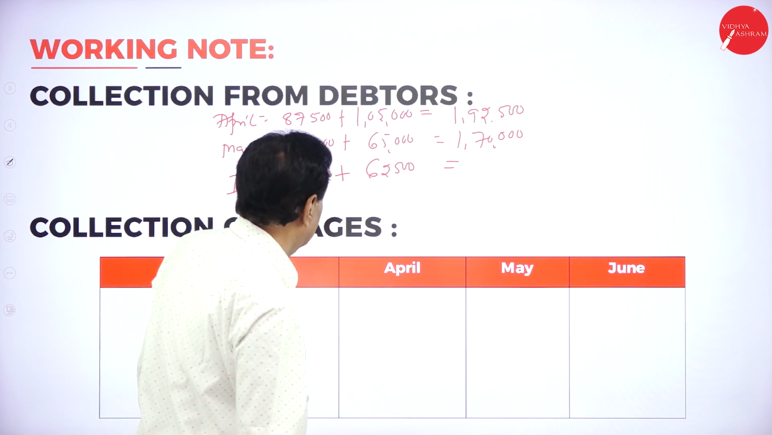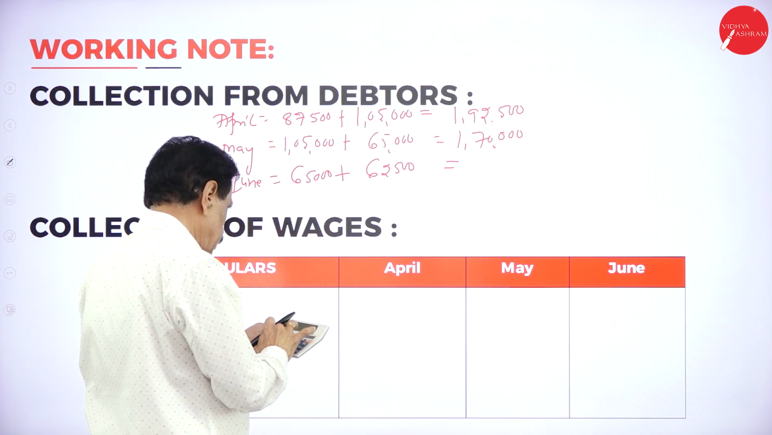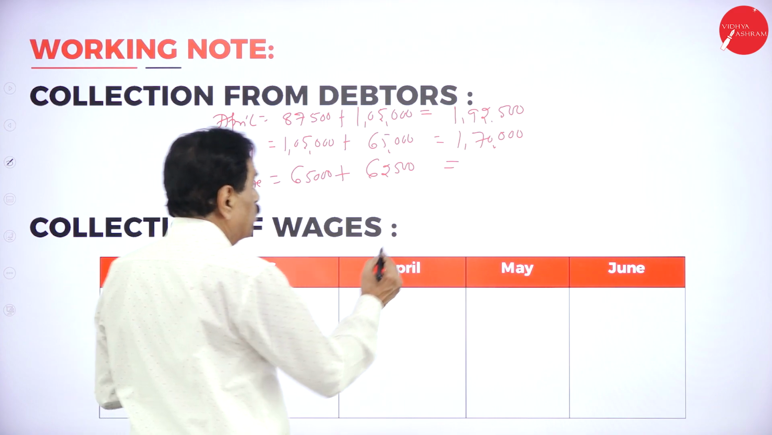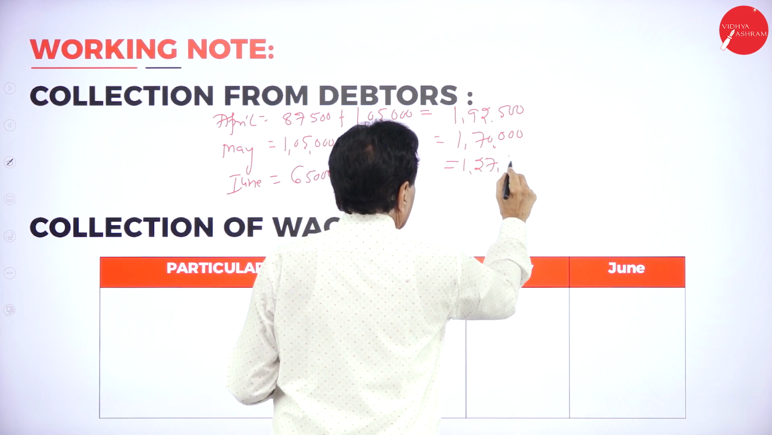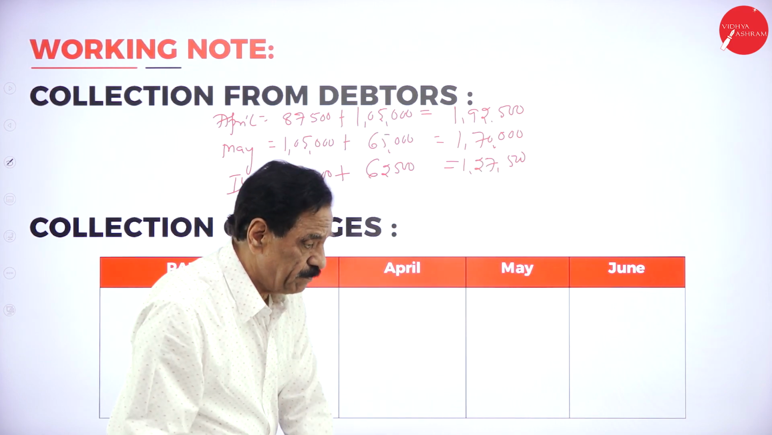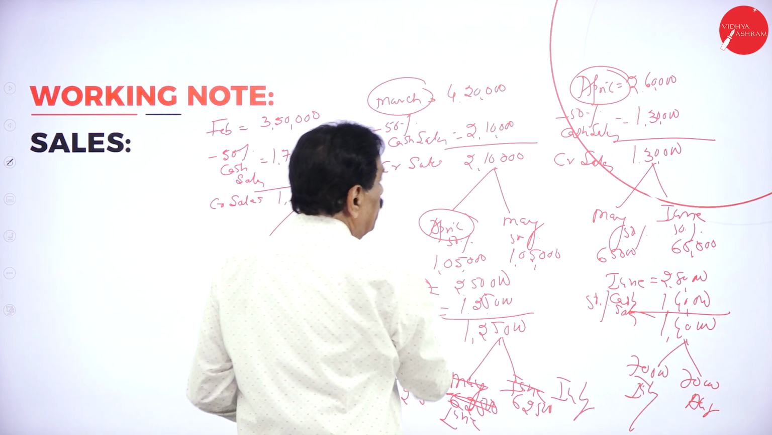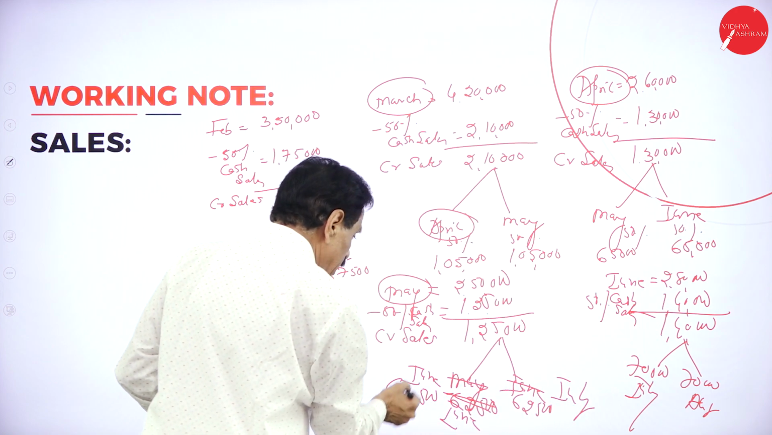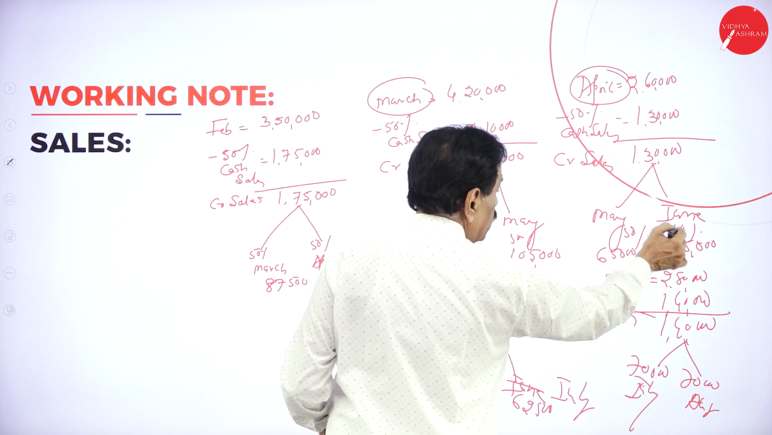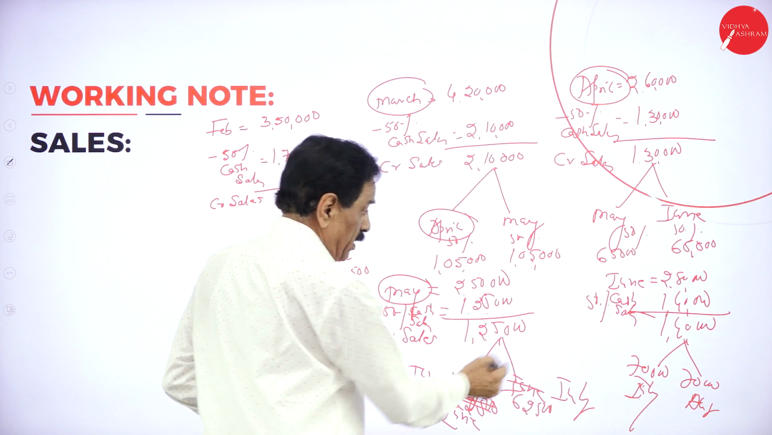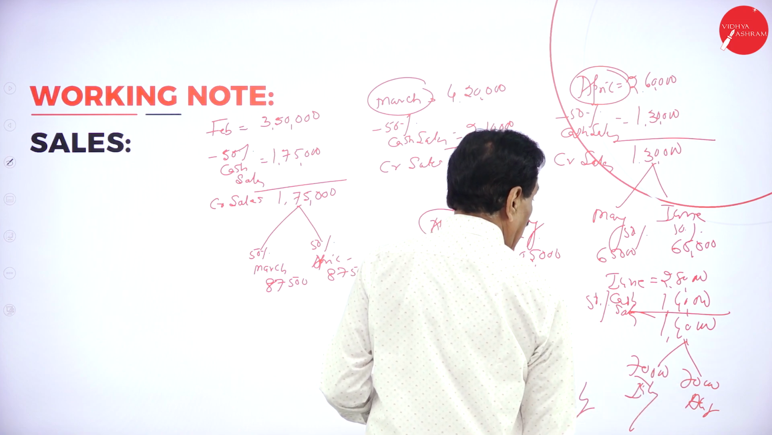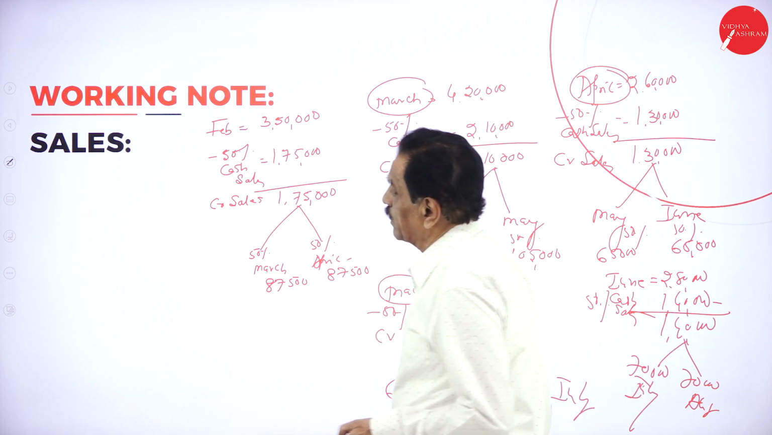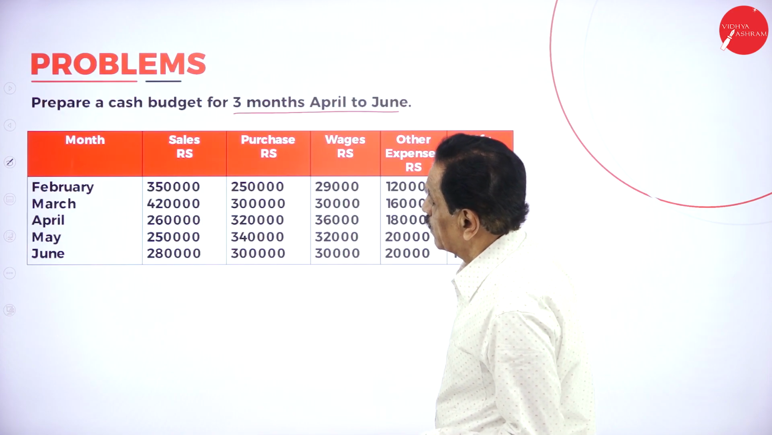Add 65,000 plus 62,500, 1,27,500. Once again, we can check this. In the month of March, April, May, in the month of April, May, June, in the month of May, June, July. In the month of June, 65,000, 62,500. In the month of June, July, August. So we want only this one. Then what do you require now?